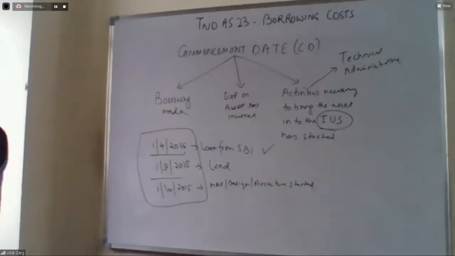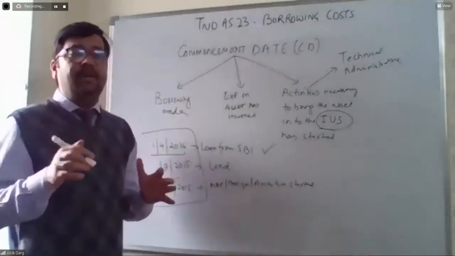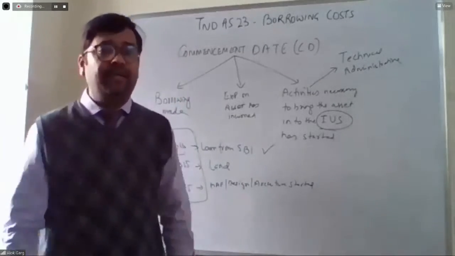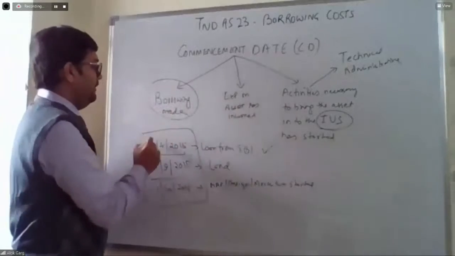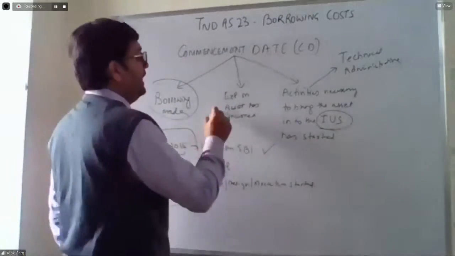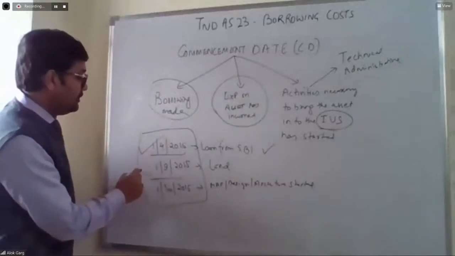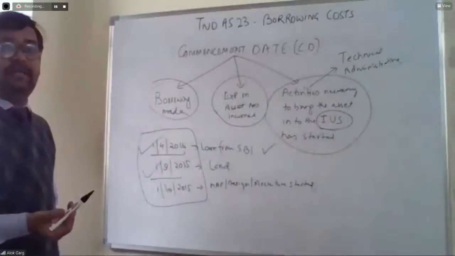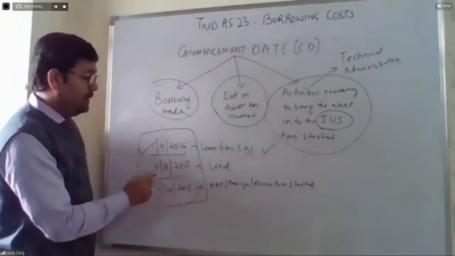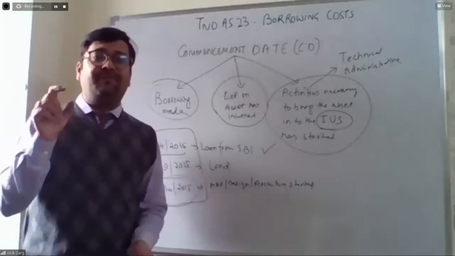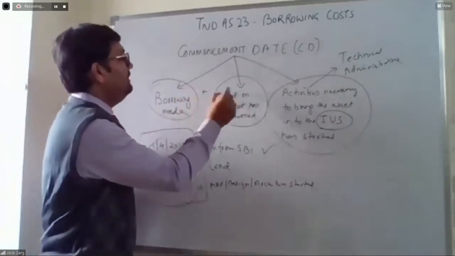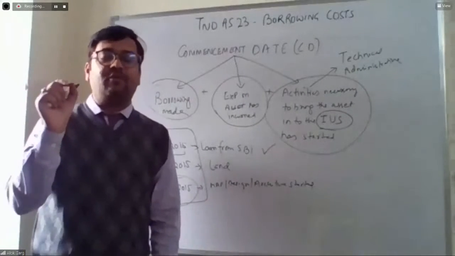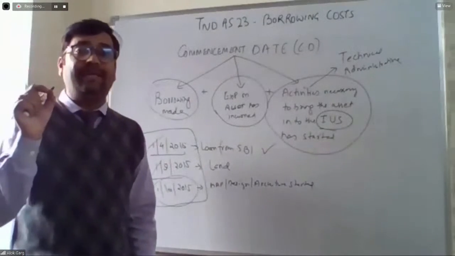Okay, so guys, please see the 3 conditions. What are the 3 conditions? Commencement date is the date when the 3 conditions are met. Borrowing has been made, which was taken on 1st April. Expense on the asset has been incurred, which is on 1st September. And the activities have been started, which could be technical or administrative activity, which is 1st October. So 1st October 2015 is the date when these 3 conditions are satisfied, and hence the interest from 1st October 2015 is going to be capitalized.